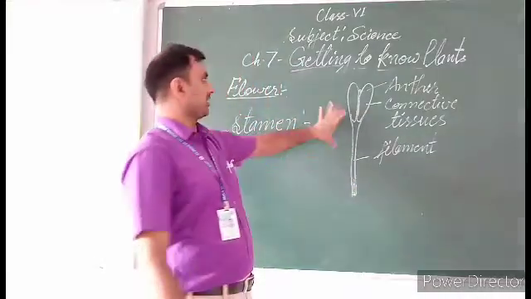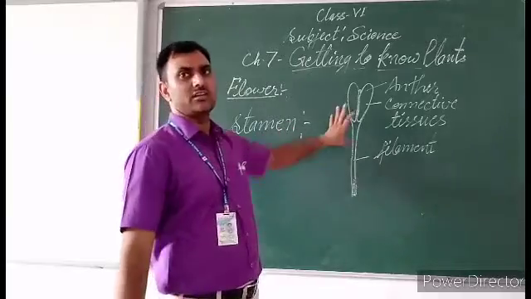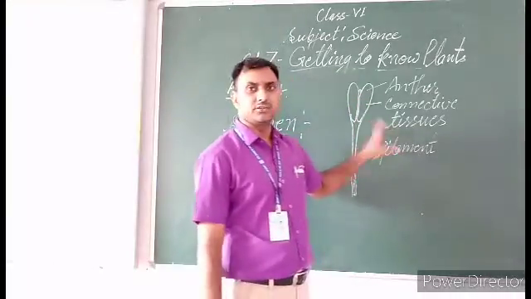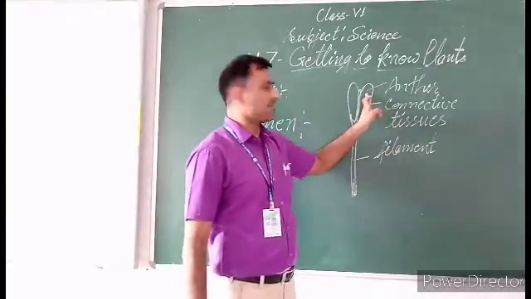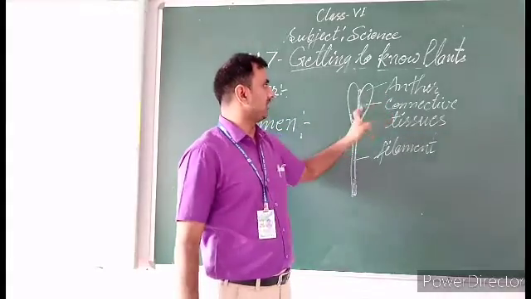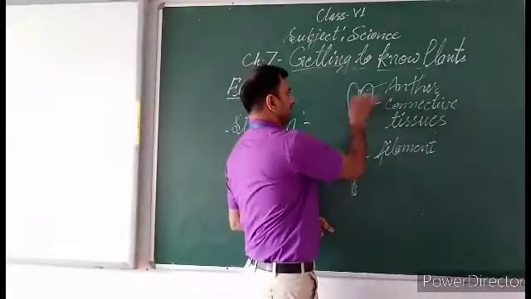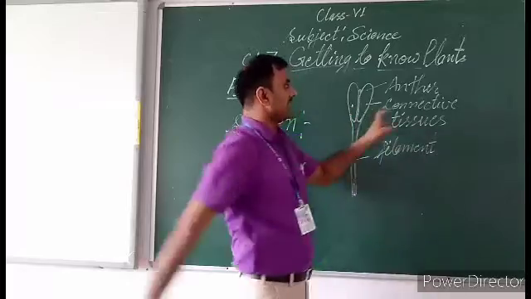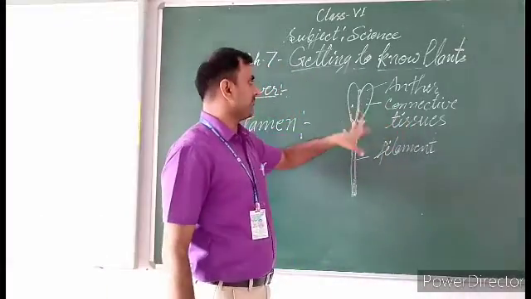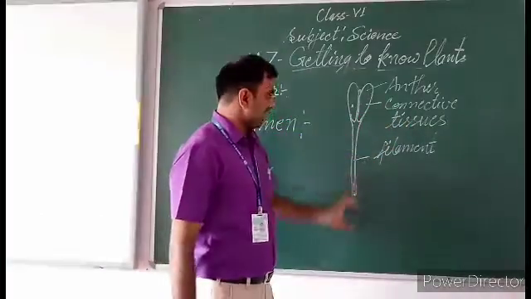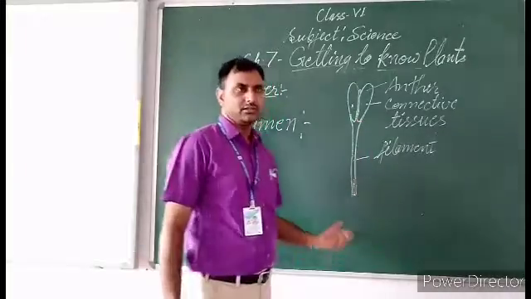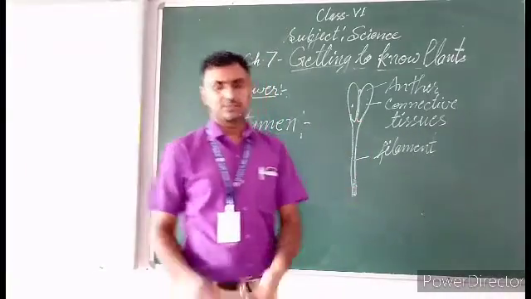The male reproductive part of the flower is called stamen. Stamen is divided into three parts. First, the upper part is called anther. Second, the middle part is called connective tissue, and the last pipe-like structure is called filament.